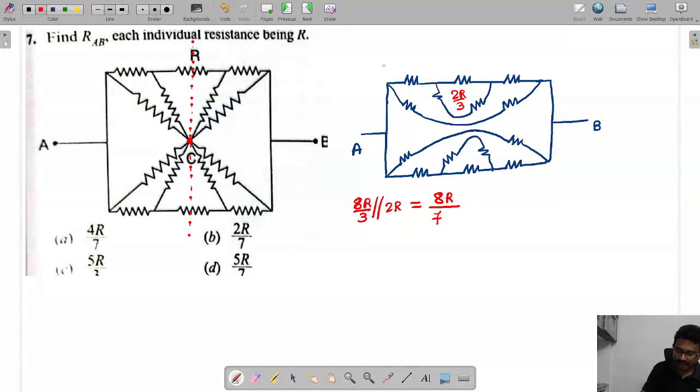So this whole part, how much is this value? This is 8R by 7, and the below part is also 8R by 7. 8R by 7 and 8R by 7 are parallel. So RAB will come as 4R by 7.